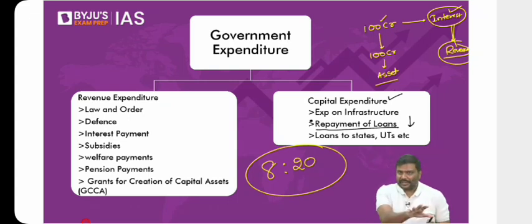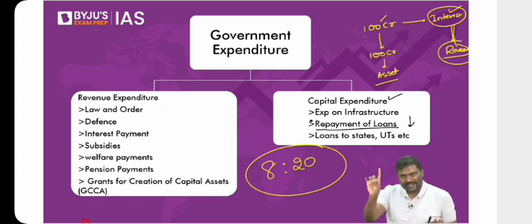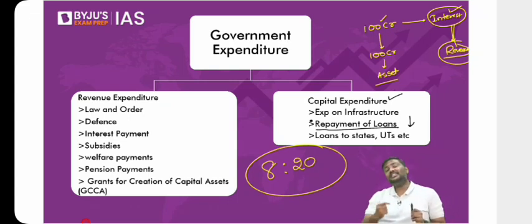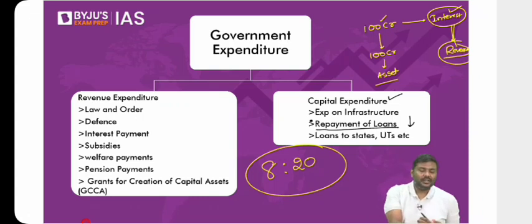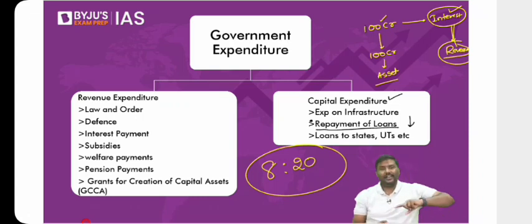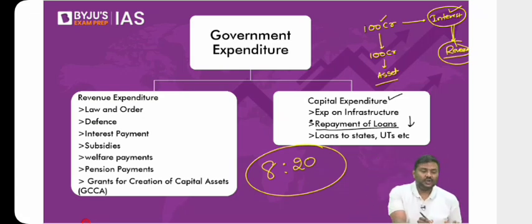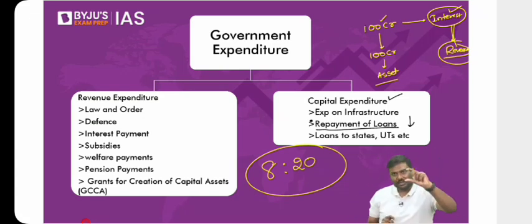Point number one: the central government is not borrowing directly, and because the central government is not borrowing directly, it is not counted as part of the fiscal deficit. Is my point okay with all of you? Because the central government is not borrowing directly, whatever is the off-budget borrowing is not counted as part of the fiscal deficit. So the government will be able to control its fiscal deficit this year.